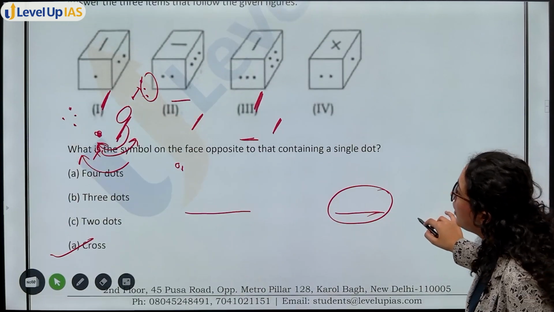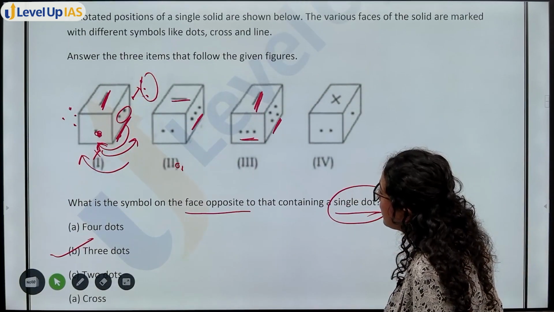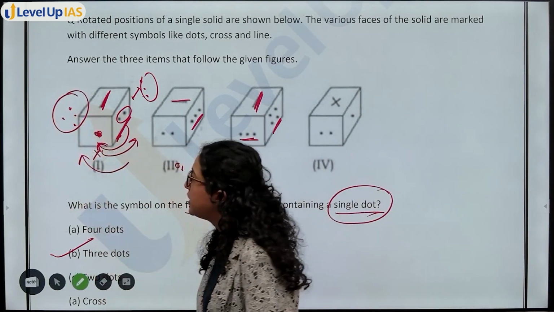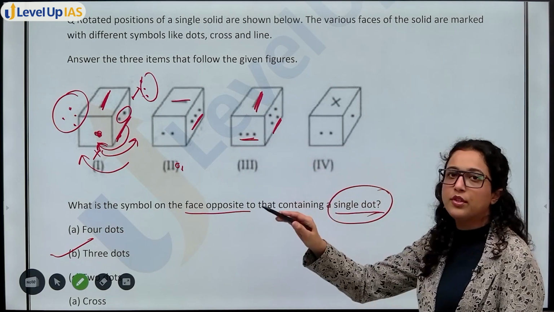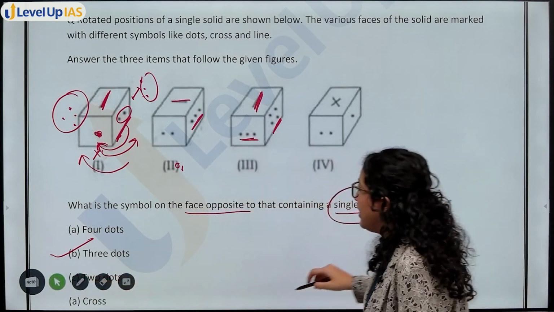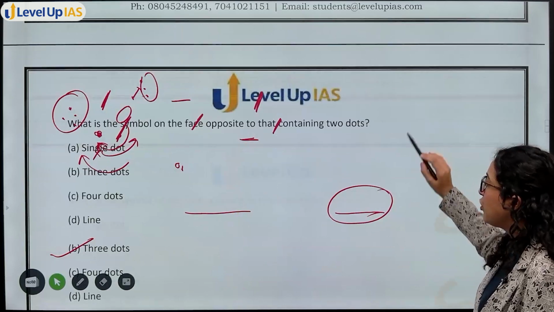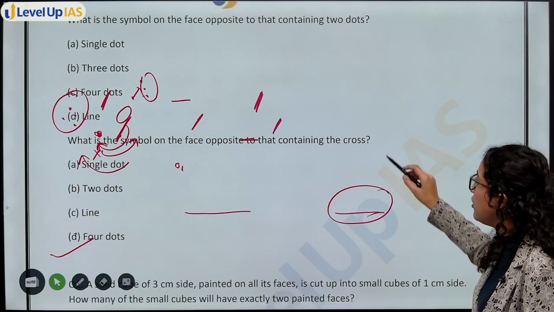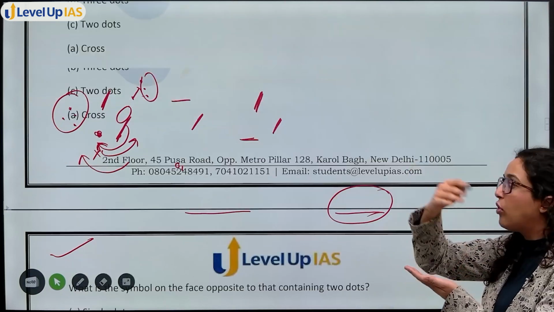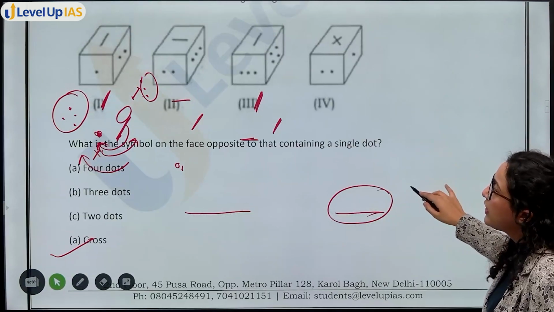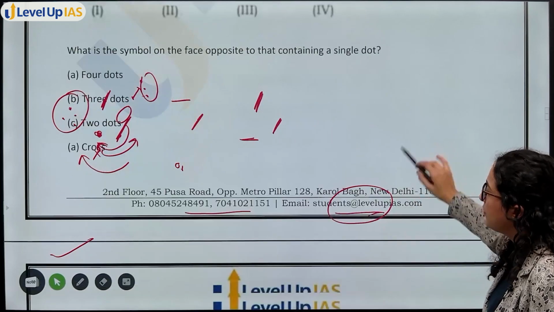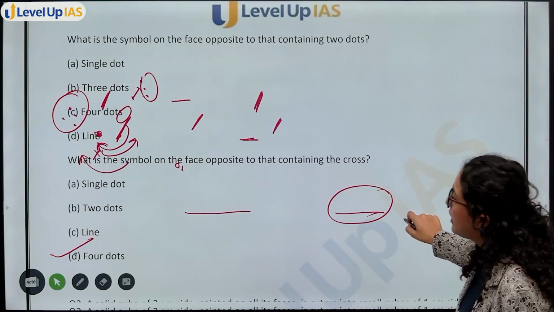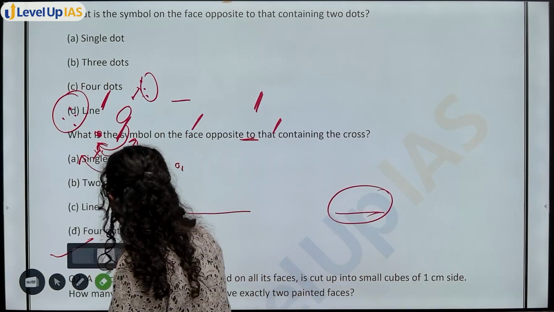देखो, as we just discussed, देखो 2 dots के just opposite 4 dots. ठीक है, this is the symbol opposite to 2 dots. Then you have one more question. What is the symbol on the face opposite to that containing the cross? You just saw क्रॉस बिल्कुल बिलो था बॉटम पे, एंड ऊपर क्या था? सिंगल लाइन. ठीक है, सो ऑप्शन सी line will be your answer for this one.